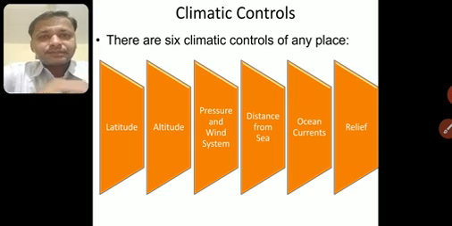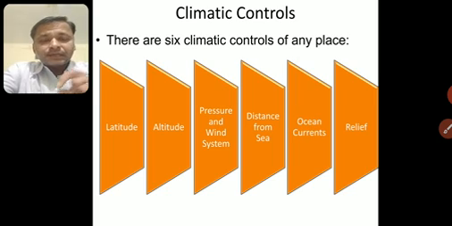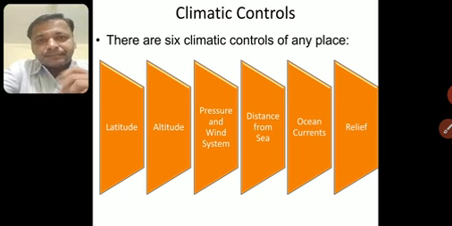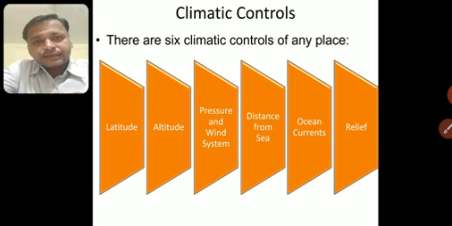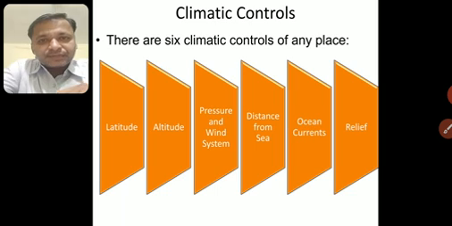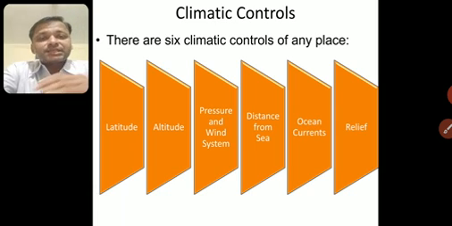We were into the chapter of climate. We had seen about climate, weather and certain things. We have also seen that there are certain climatic factors, like the factors on which the climate depends. We have different climates over different places, so what are the factors responsible for this? The last slide we saw in the last session was the six climatic controls or factors which control the climates. They are latitude, altitude, pressure and wind system, distance from the sea, ocean currents and relief.